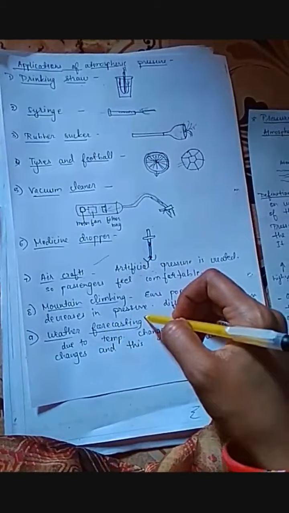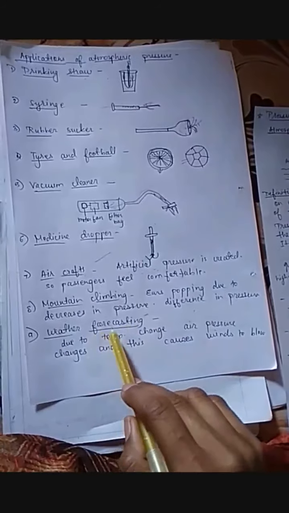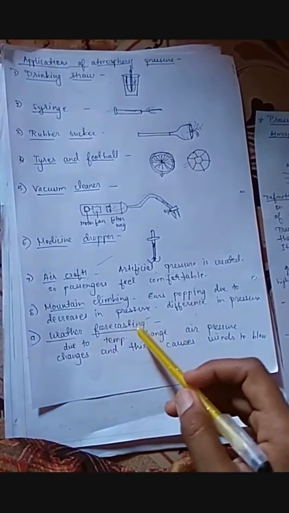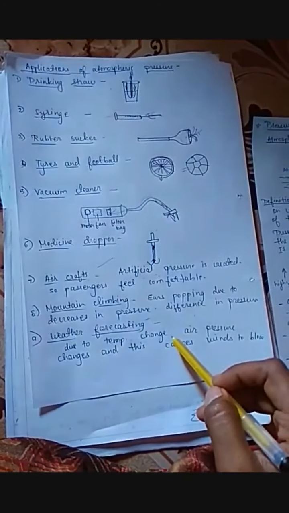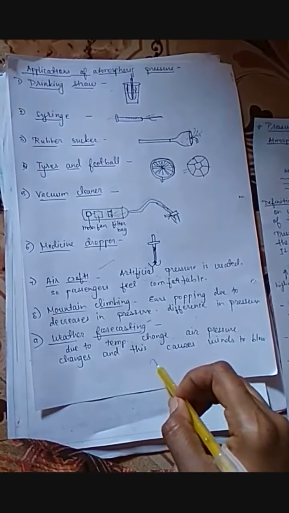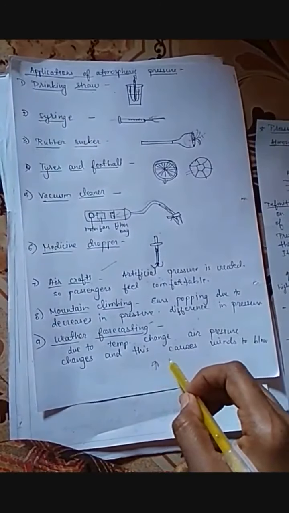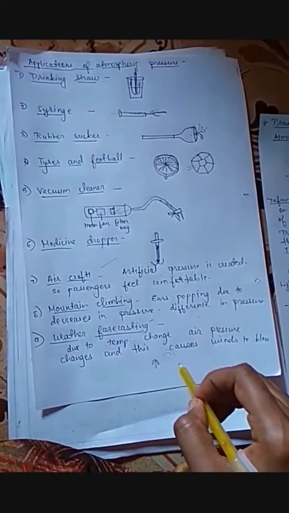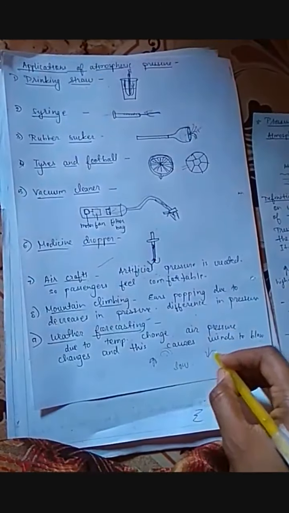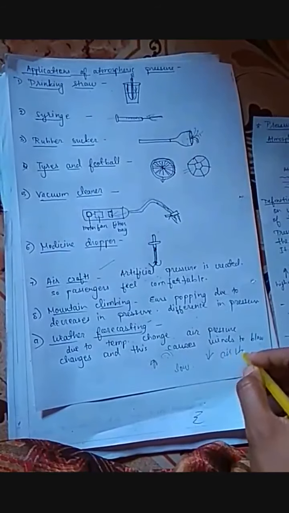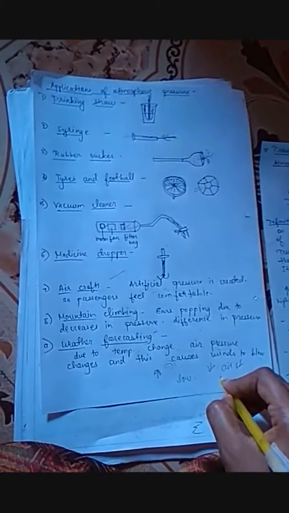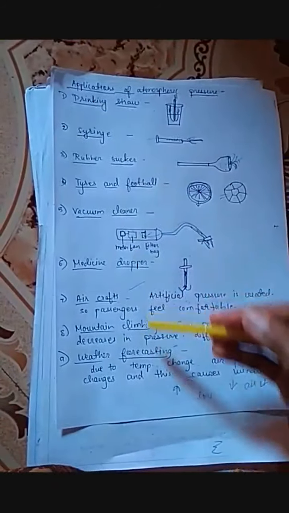The weather forecasting department gives us updates daily. How do they give us the update? It is possible because, due to temperature change in the atmosphere, the air pressure also changes. When the temperature increases, the air goes up, so low pressure is created and therefore winds can blow. When the temperature decreases, air pressure increases, so more pressure is exerted on the earth, and therefore you can feel a pleasant atmosphere.